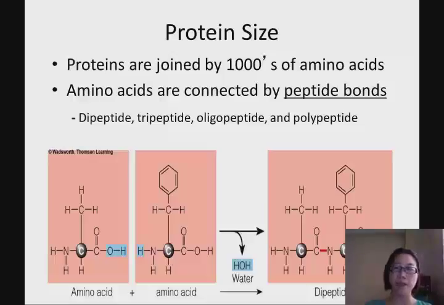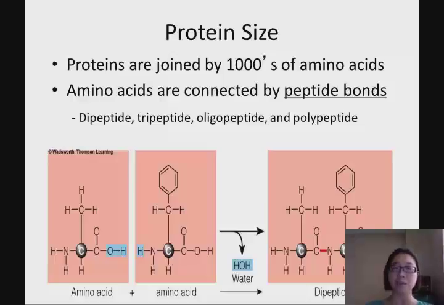Whenever two amino acids are linked together, we call them a dipeptide. Di means two, and peptide because they use a peptide bond to bond together, so we call it a dipeptide. When three amino acids are linked together, we call it a tripeptide. When it's between 4 and 9, we call it an oligopeptide. Again, whenever more than 10 amino acids are linked together, we call it a polypeptide.